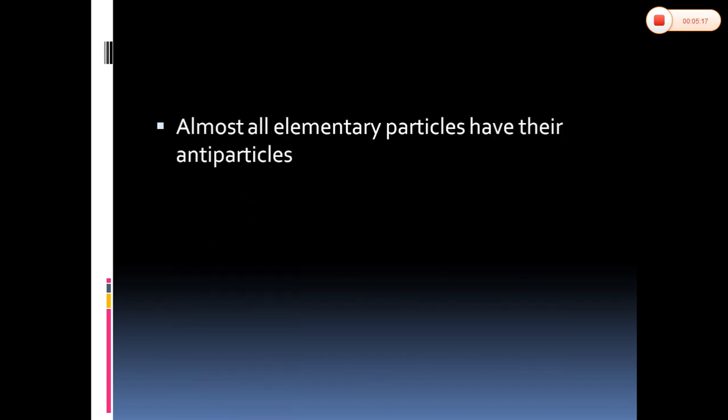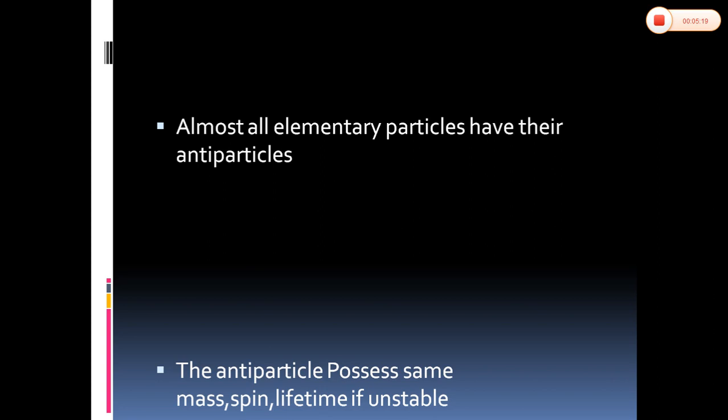So what are antiparticles? Each and every elementary particle almost possesses an antiparticle.